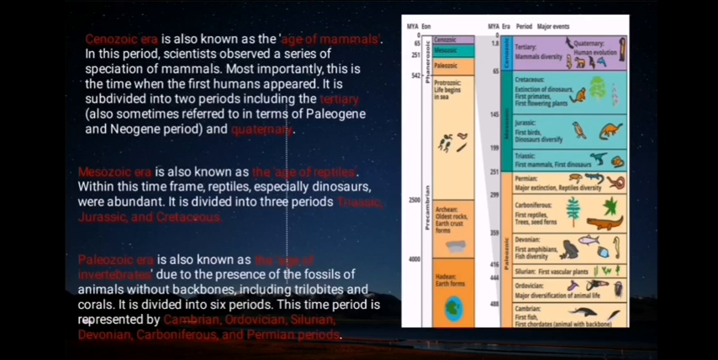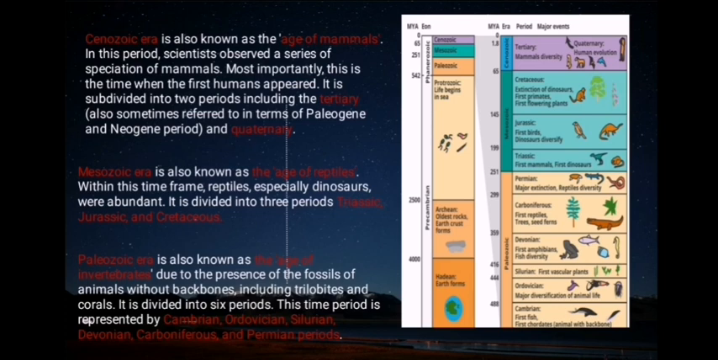Cenozoic era is also known as the age of mammals. In this period, scientists observed a series of speciation of mammals. Most importantly, this is the time when the first humans appeared. It is subdivided into two periods, including the Tertiary, also sometimes referred to in terms of Paleogene and Neogene periods, and Quaternary.